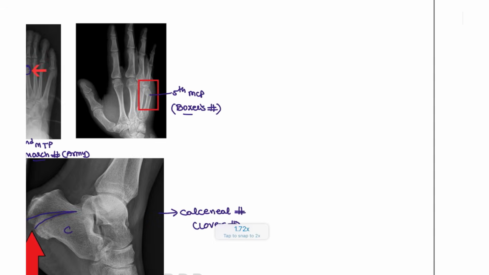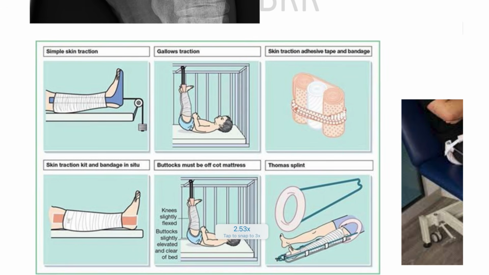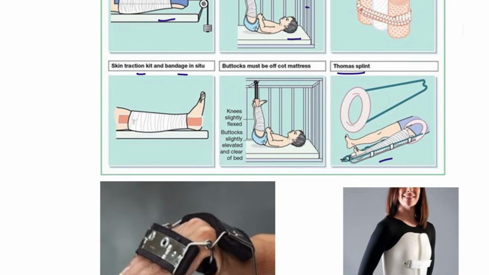Next, moving on to the important images that have been asked for tractions. This is the gallows traction, used especially for children. Next, this is a simple skin traction for immobilization, and the same here, this is also for immobilization. This is skin traction with adhesive tape and the bandage that we are going to use, and this is the Thomas splint. This is how we are going to stabilize and immobilize the patient, and skin traction with the bandage inside too. So these are the different types used for immobilization after an immediate fracture.